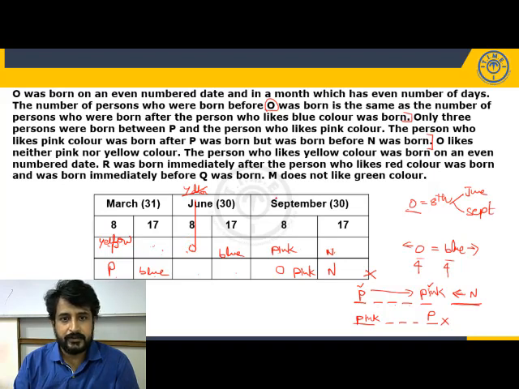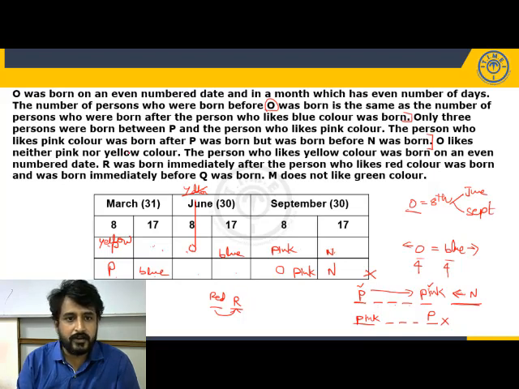Next. R was born immediately after the one who likes red was born. So immediately after. And R was born immediately before Q. And means we are talking about the first person. So who is the first person in the sentence?